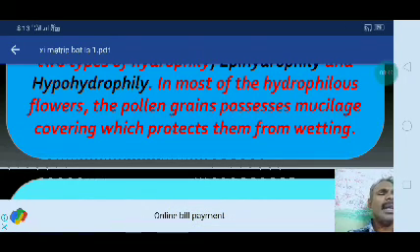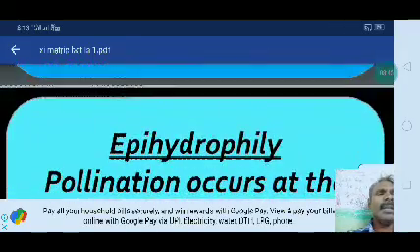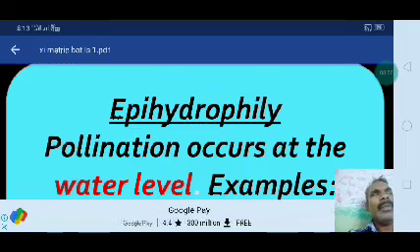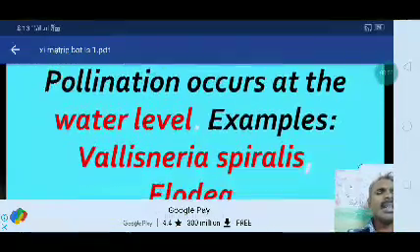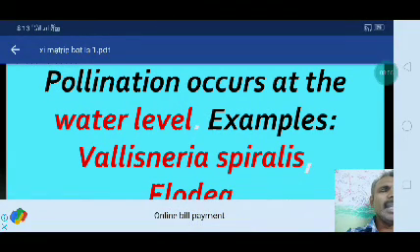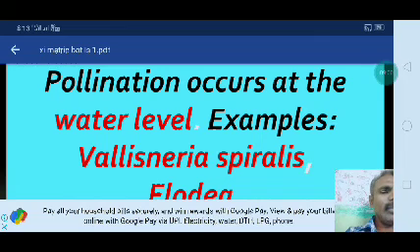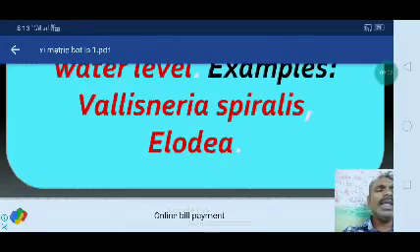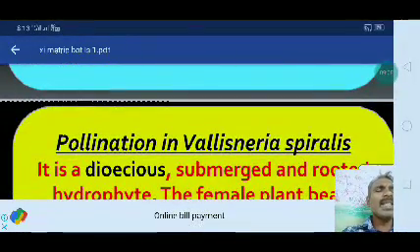What do we mean by epihydrophily? Epi means above. Pollination occurs at the water surface level, in the upper region. Examples are Vallisneria spiralis and Elodea. These two plants mostly come under this type of pollination.